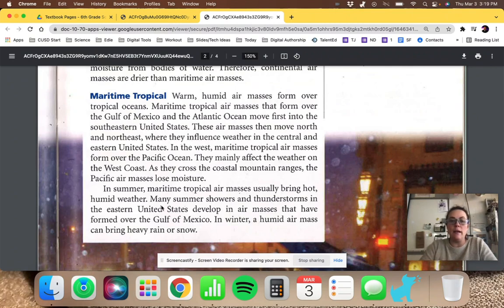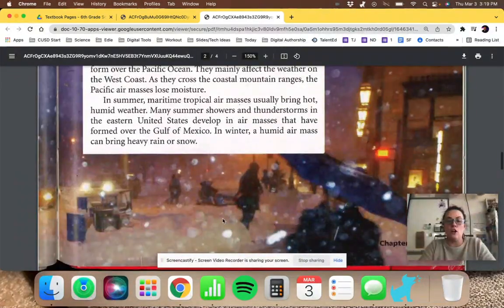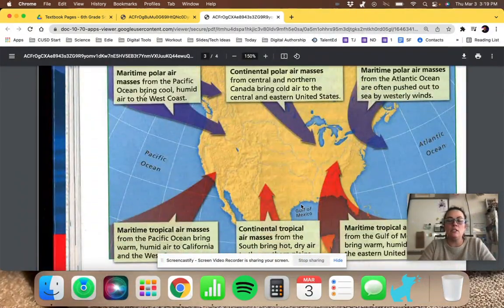Louisiana, things like that. So many summer showers and thunderstorms in the eastern United States develop in air masses that have formed over the Gulf of Mexico. In winter, a humid air mass can bring heavy rain or snow. And here's that map that I was talking to you guys about.